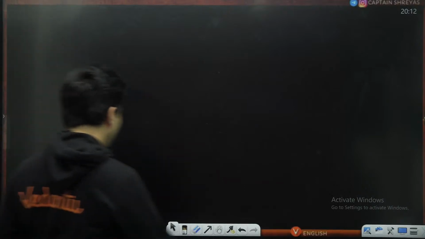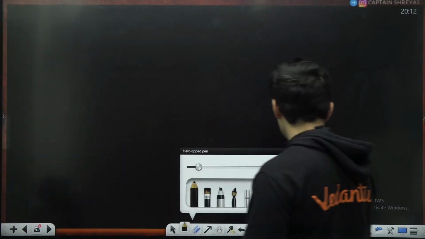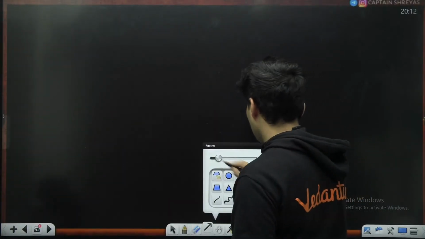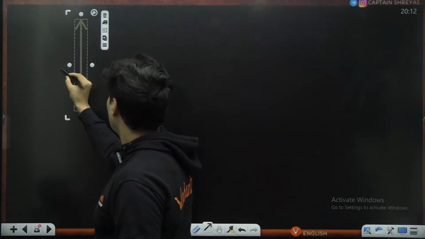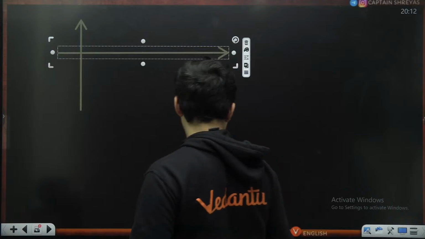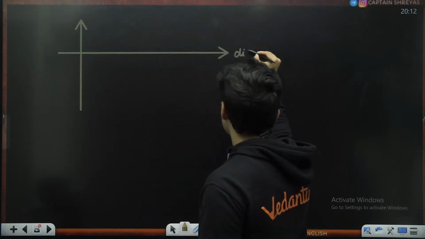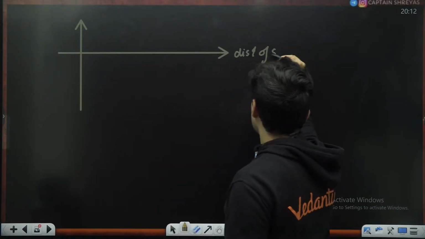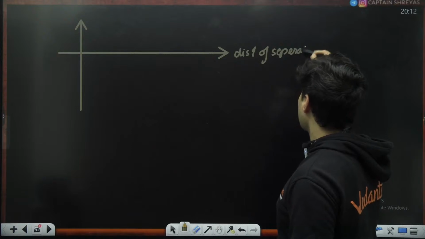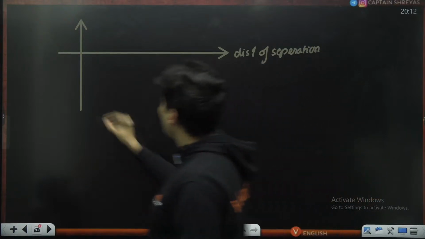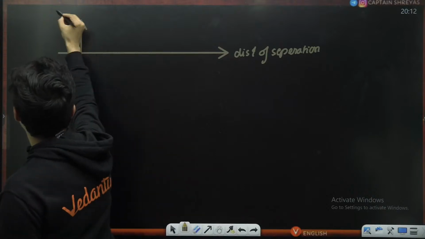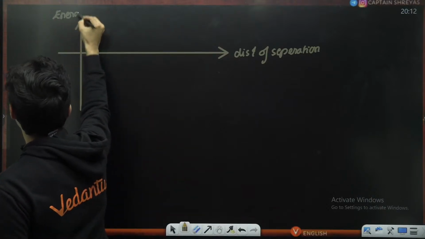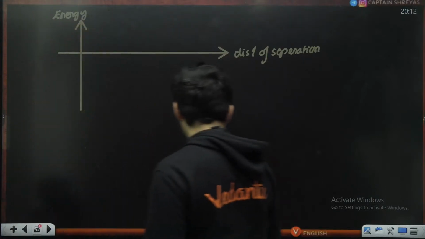Okay. Then next thing which you should know is this particular graph of distance of separation versus the energy between nuclear particles.